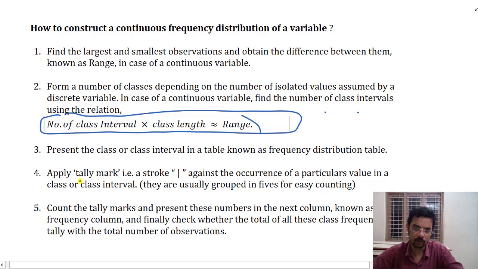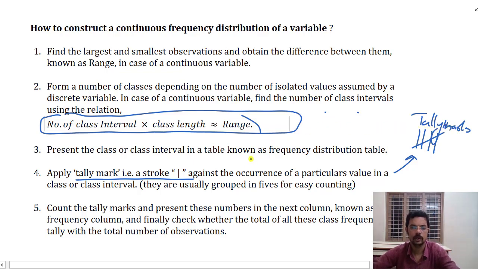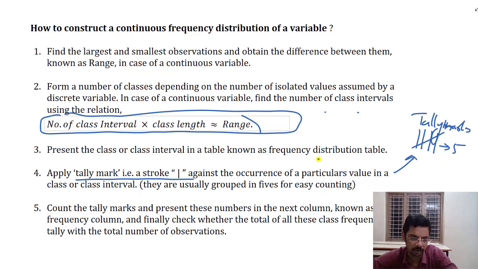And we already know how to prepare a frequency distribution using tally marks, by putting strokes against the numbers and counting how many times a particular number is repeated. We use the stroke 1, 2, 3, 4, and the fifth is done like this. We know what tally marks are. Then we count the tally, and here it is 5, so 5 will be the frequency of that particular variable. So that is how we do it. We shall describe this when we prepare the tables in the next chapter.